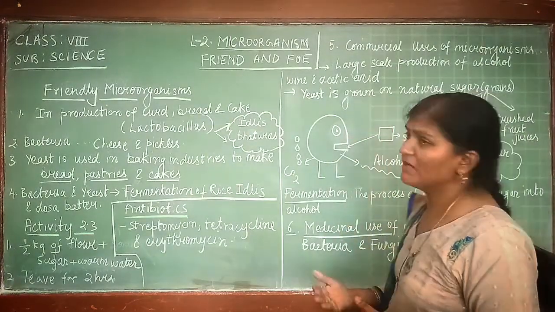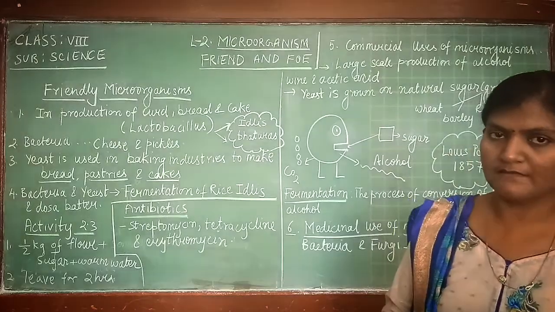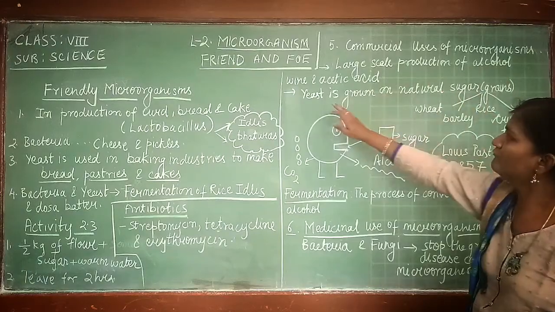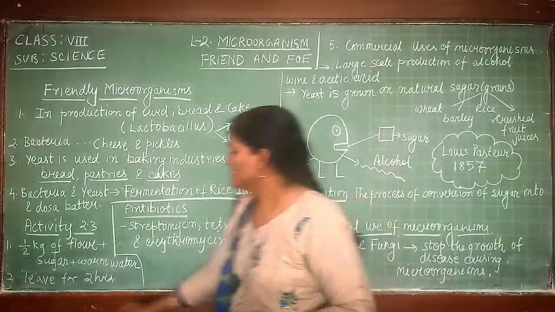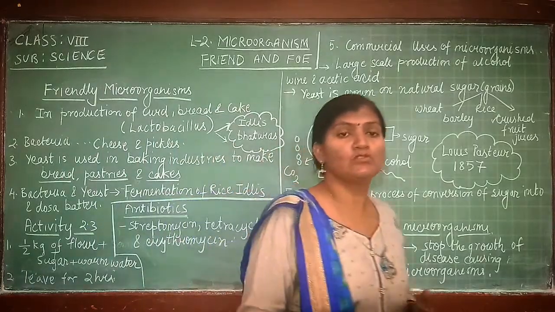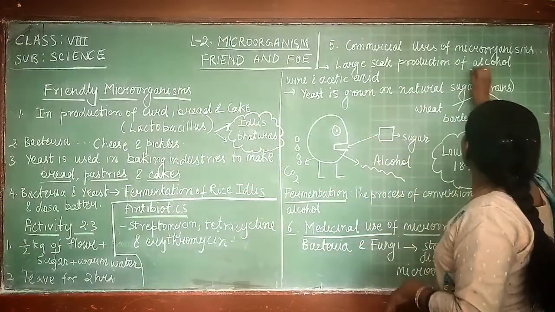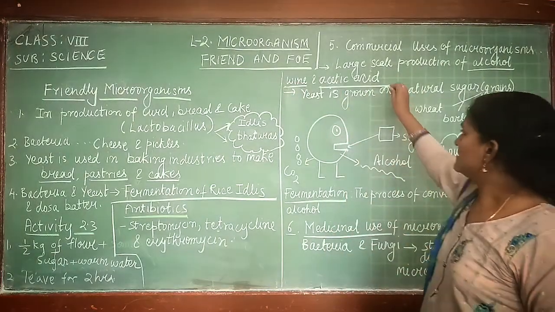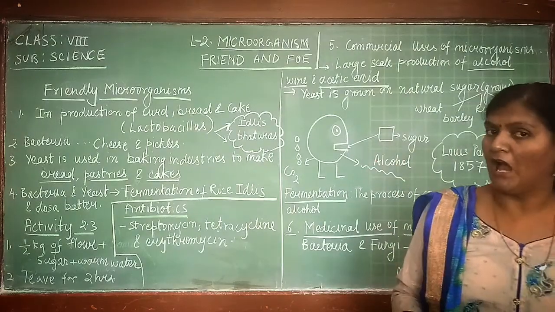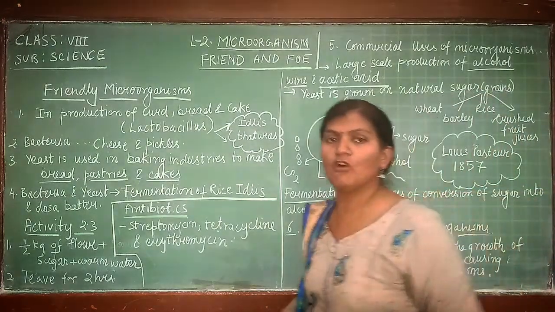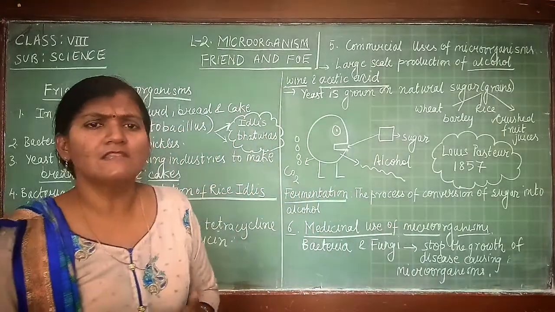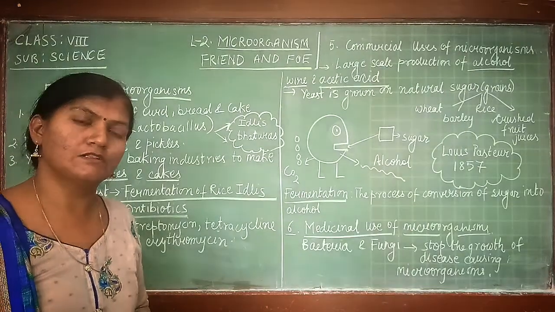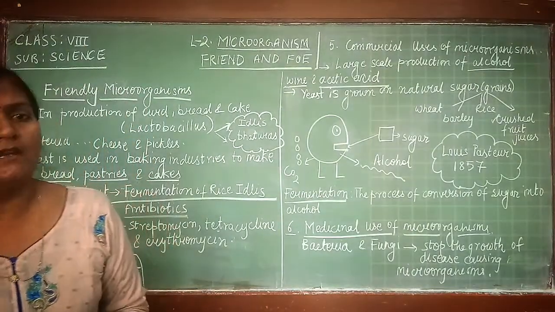Now, coming to the commercial uses of microorganisms, again the same yeast: large scale production of alcohol, wine and acetic acid. See, yeast is commercially used on a very large scale for formation of alcohol, wine and acetic acid. From acetic acid we make vinegar, and vinegar is utilized for making pickles, and it has a variety of uses in fast food also. Vinegar is also a solvent, and it is utilized in industries also.